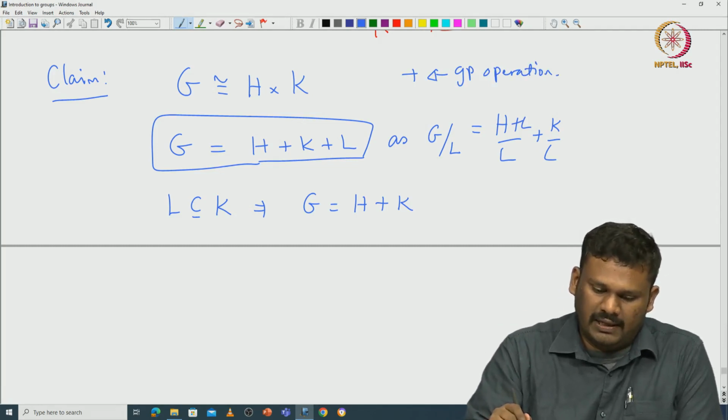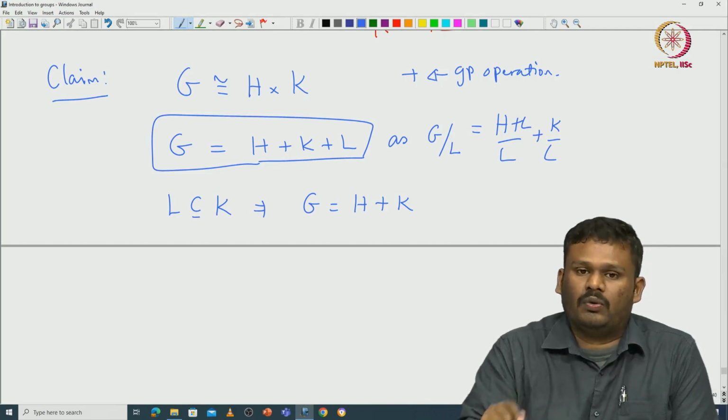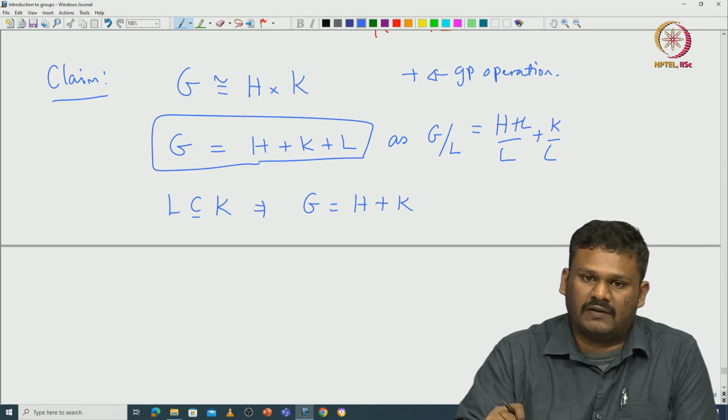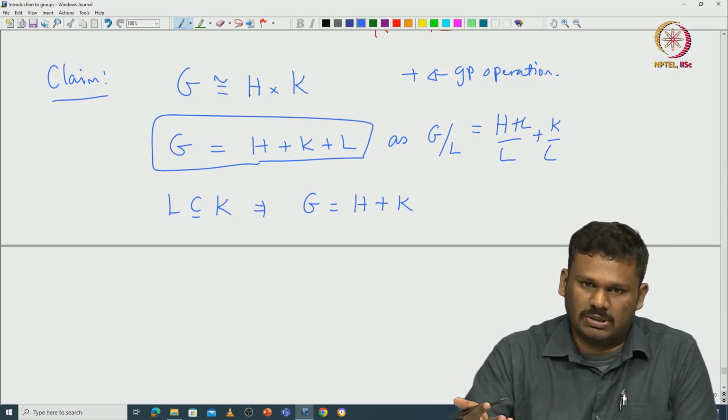So, now we have that G is indeed H plus K, but if you want to say that G is the direct product of H and K, you need to prove that H intersection K must be trivial. Okay.